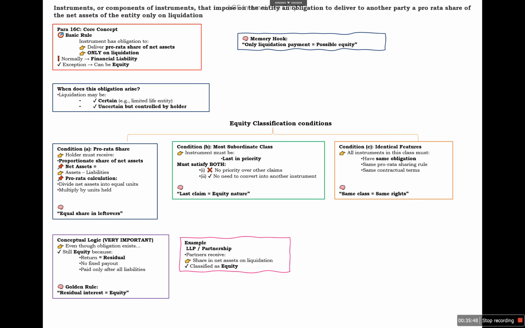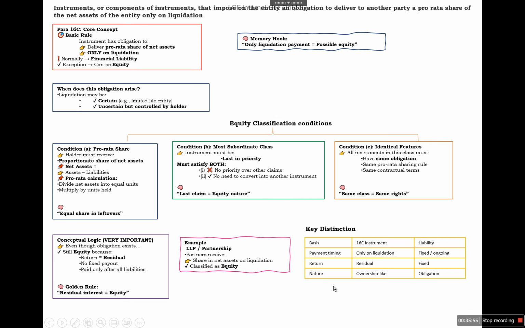Similarly, in case of an LLP or partnership, it receives the share in net assets on liquidation. So it is classified as equity. So the basic distinction is payment timing, it is only on liquidation. So equity. And in case of liability, it is fixed and ongoing. So in case of equity, it is residual, but in liability, it is fixed. And in case of equity, the nature is of ownership, and in liability, it is of obligation.